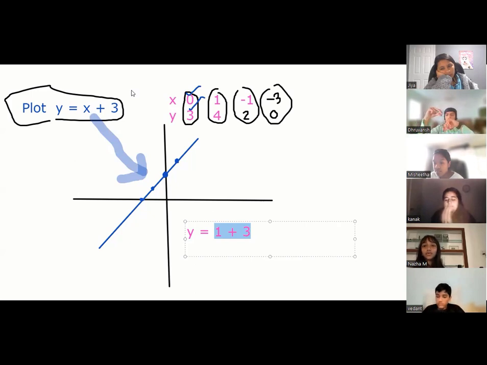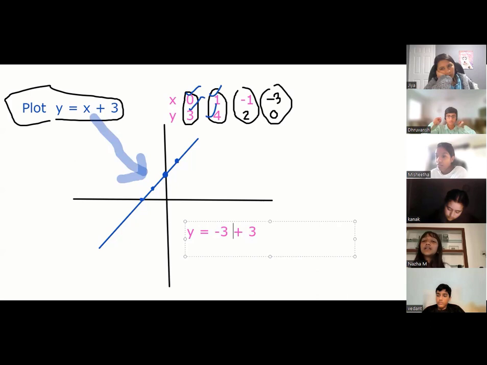So look what I wrote here: x was 1, y was 4. Now tell me Daja, if I put x equal to say negative 3, so y will be 0. That's it. So you can always put your choice.